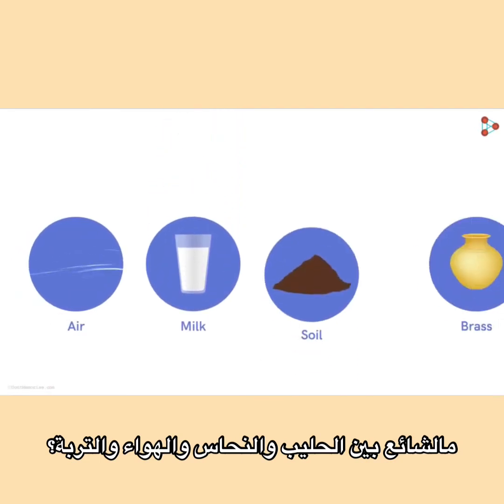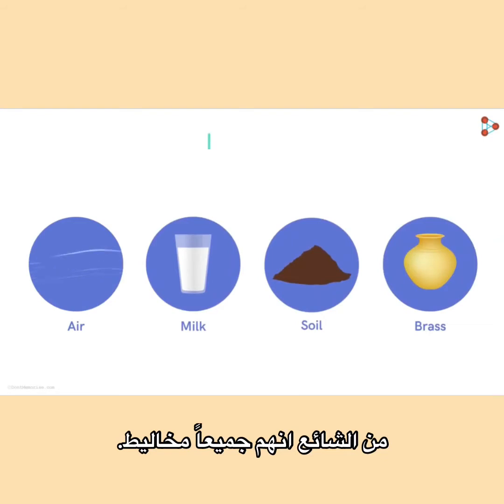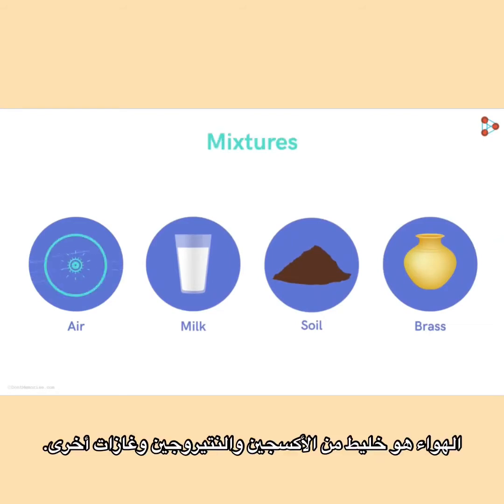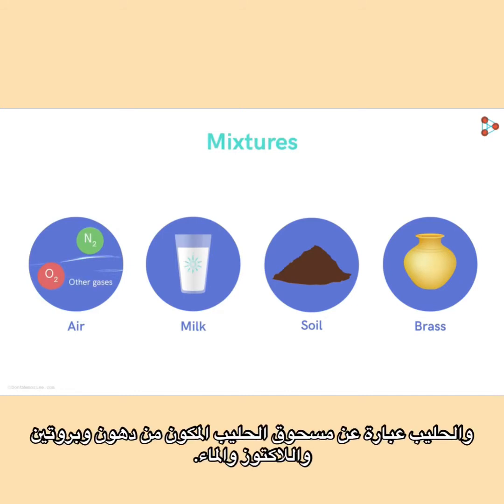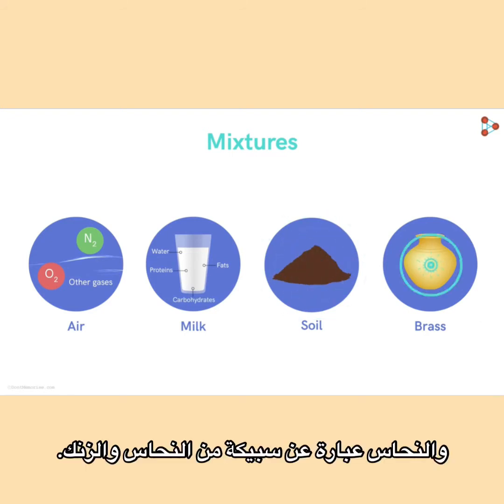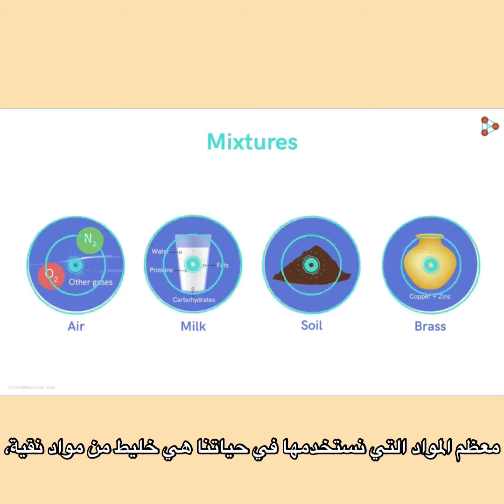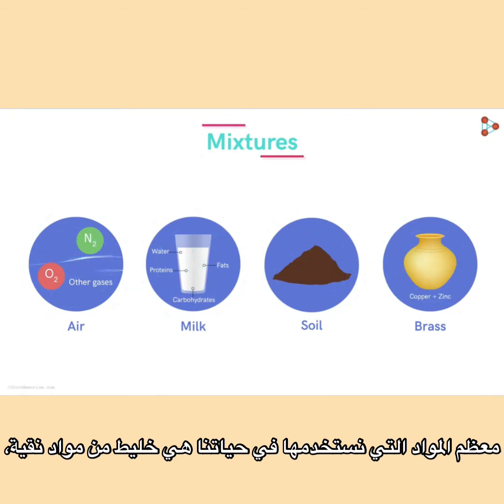What do air, milk, soil, and brass have in common? Didn't get it? They are all mixtures. Air is a mixture of nitrogen, oxygen, and many other gases. Milk is a mixture of water, fats, proteins like casein, and carbohydrates like lactose, and so on. Similarly, soil is a mixture of many things, and brass is a mixture, or more specifically, an alloy of copper and zinc. Most of the substances that we come across in our daily life are mixtures of two or more pure substances.